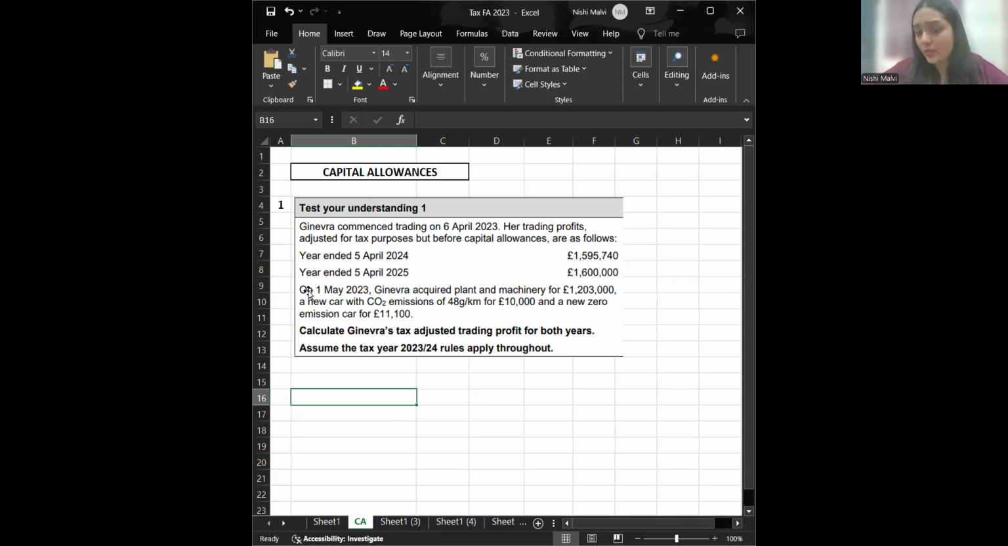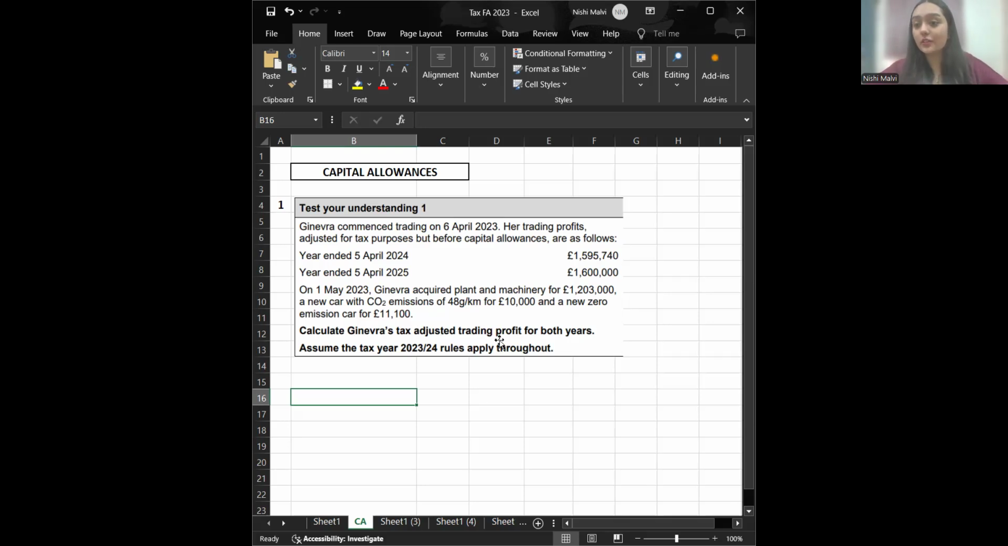On 1st May 2023, Canara acquired a plant and machinery. This is for the year end 2024. 1st May falls between this period, that's why this will be for the 2024 year end. Acquired plant and machinery of 12 lakh 3,000, and a new car with CO2 emission of 48 grams, which is less than 50, right?